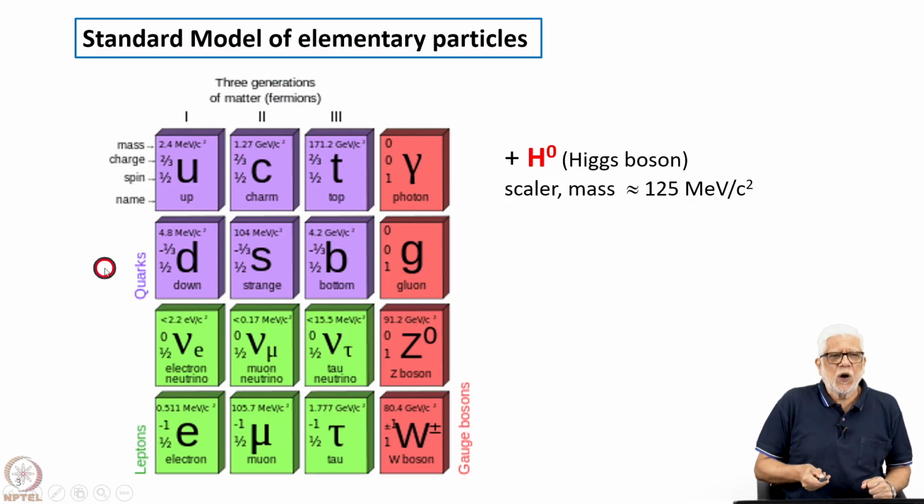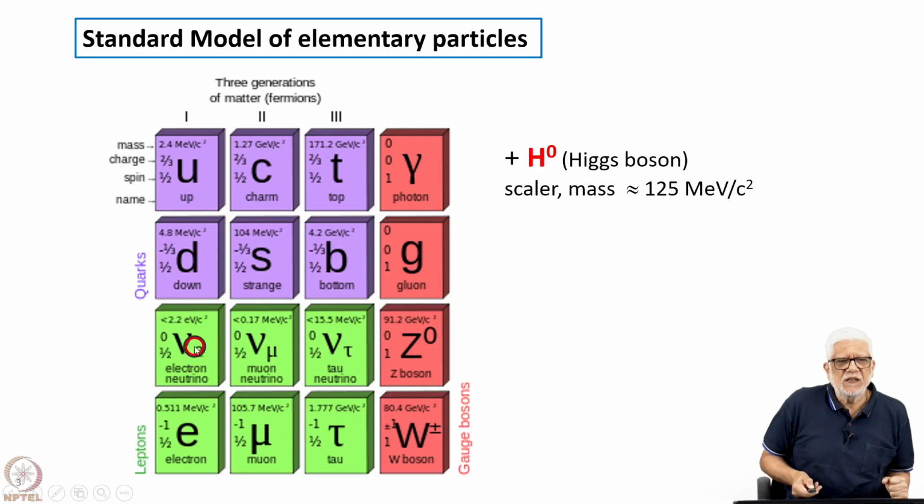Okay, so this is the picture of the standard model of elementary particles. You have quarks, U, D quark, which make up the proton and the neutron. Then you have the charmed quark and the strange quark, the top and bottom, and we'll come to these quarks and how they were discovered. Then you have the photon, which is the quantum of electromagnetism, and then you have, this came much later, the gluon and the Z and W bosons, which are responsible for the weak interaction.